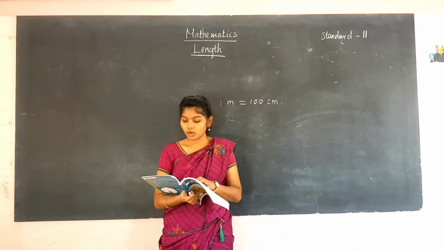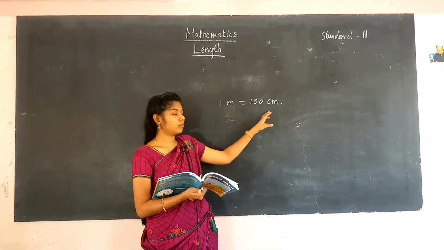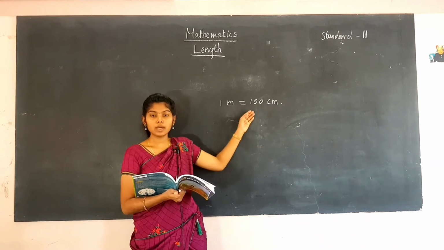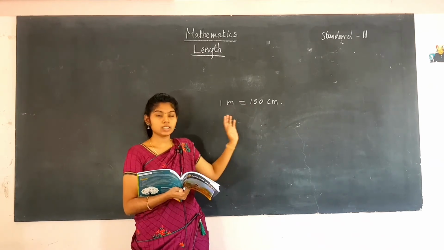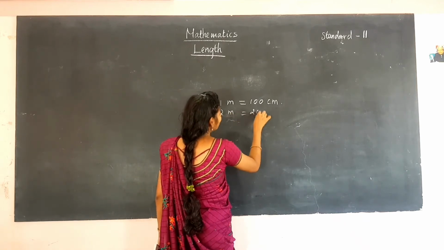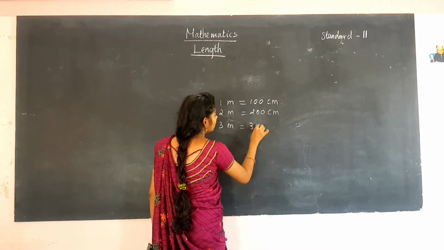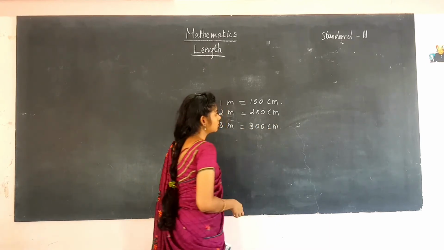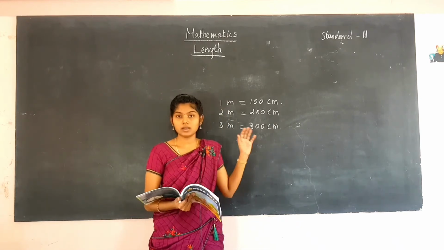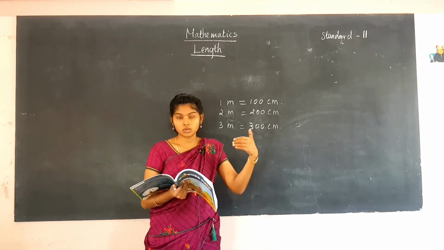So, we can also write the relation between meter and centimeter as 1 meter is equal to 100 centimeter. This is the relation between meter and centimeter. For 2 meters we can say 200 centimeter. Then for 3 meters we can say 300 centimeter. For 9 meters it is 900 centimeter, and like this it will go on.